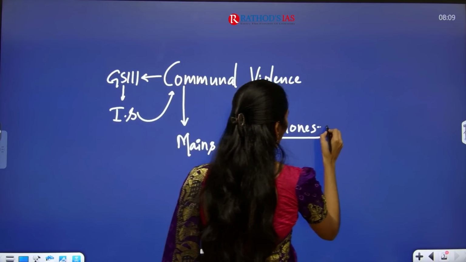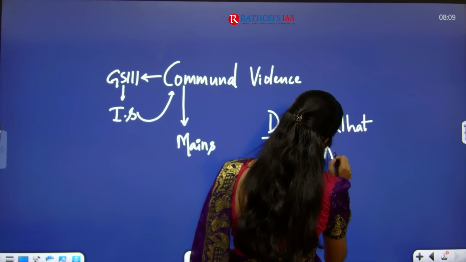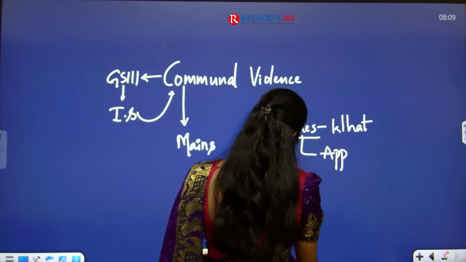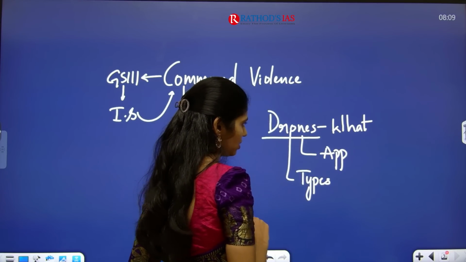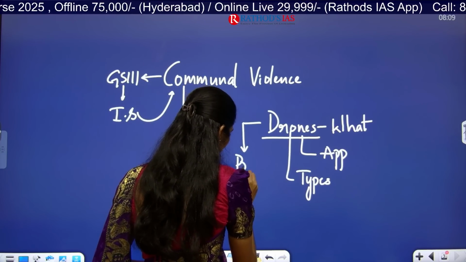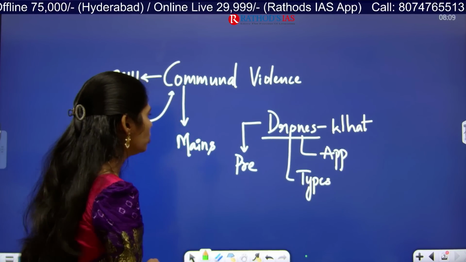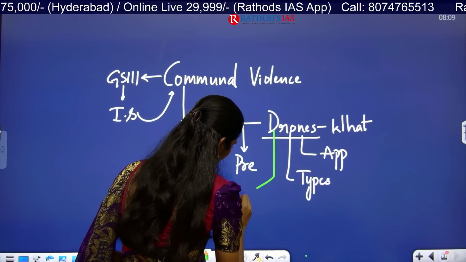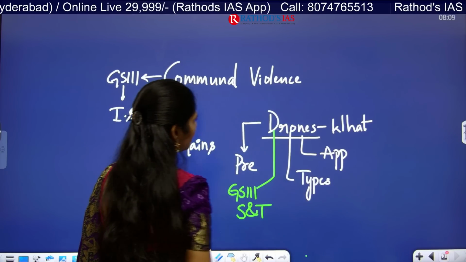So here you have to understand what drones are, what the applications of drones are, and the types of drones based on size, etc. From this drones point of view you can get a prelims based question. So drones are important from your GS Paper 3 under science and technology.